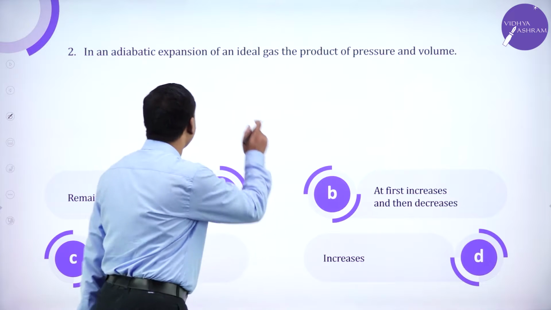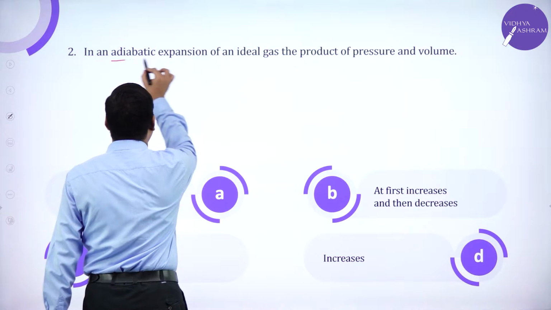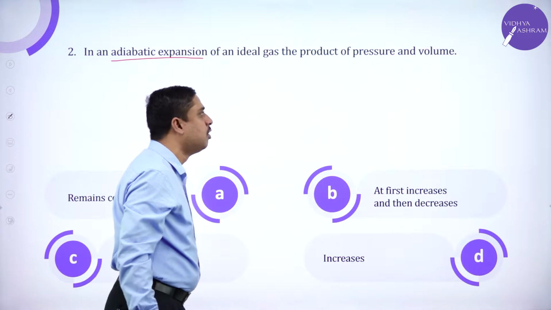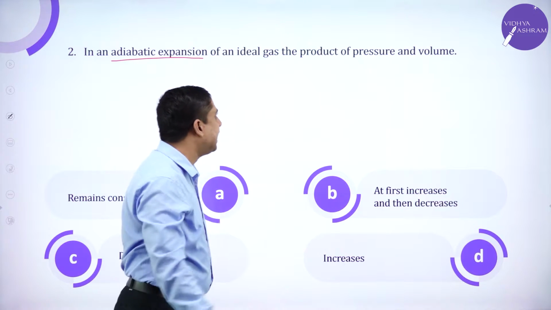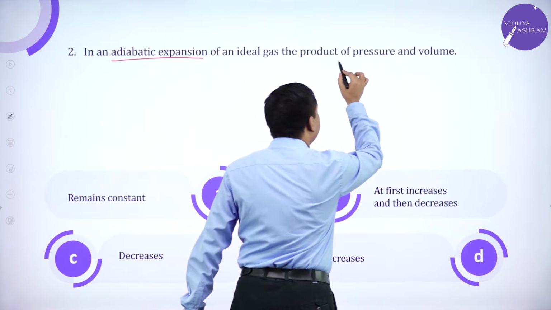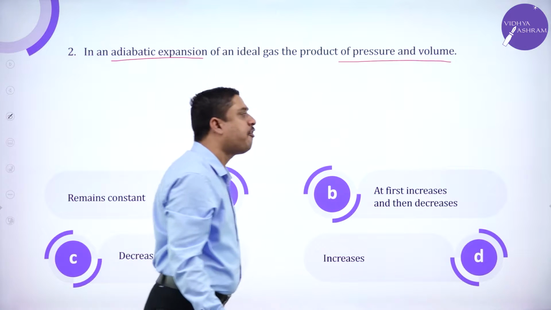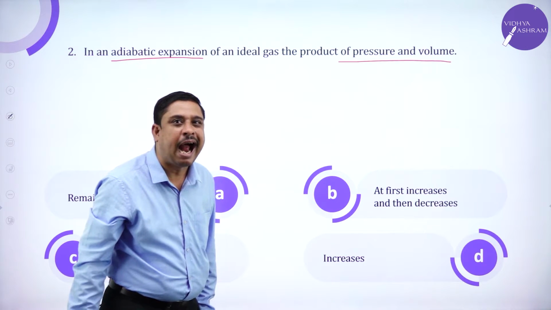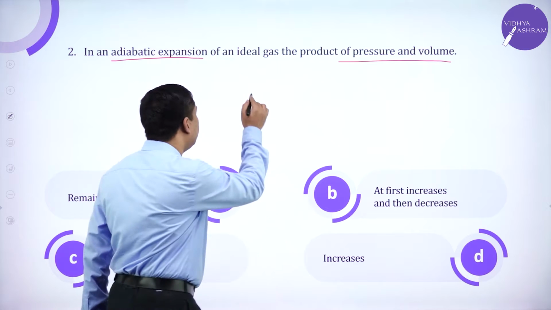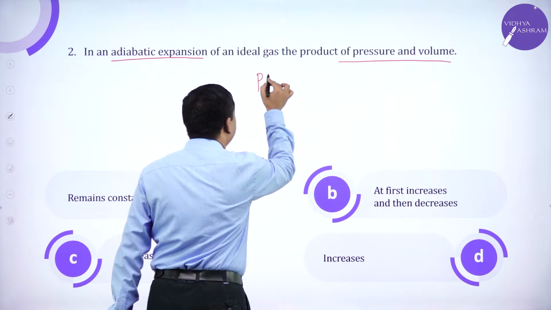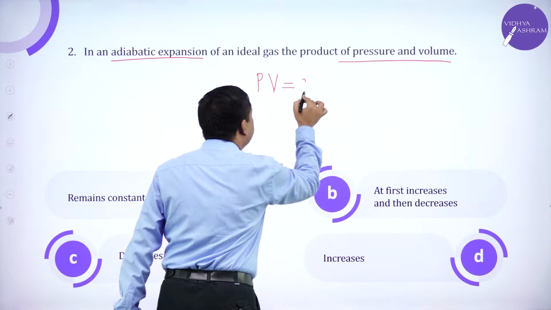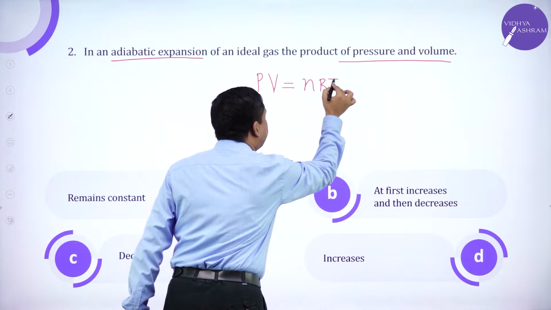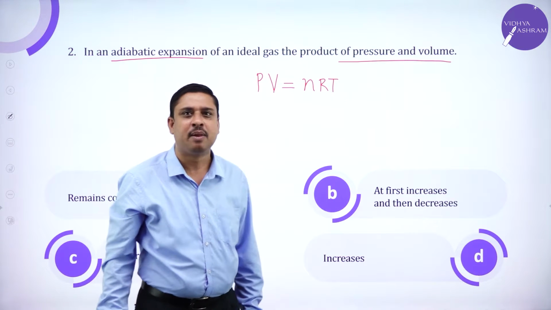Second question. In adiabatic expansion of an ideal gas, the product of pressure and volume. So somewhere we know PV is nRT.